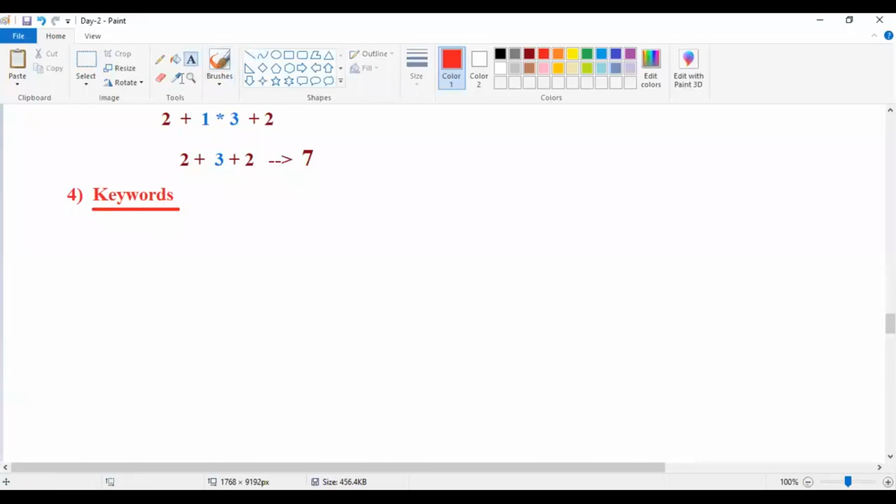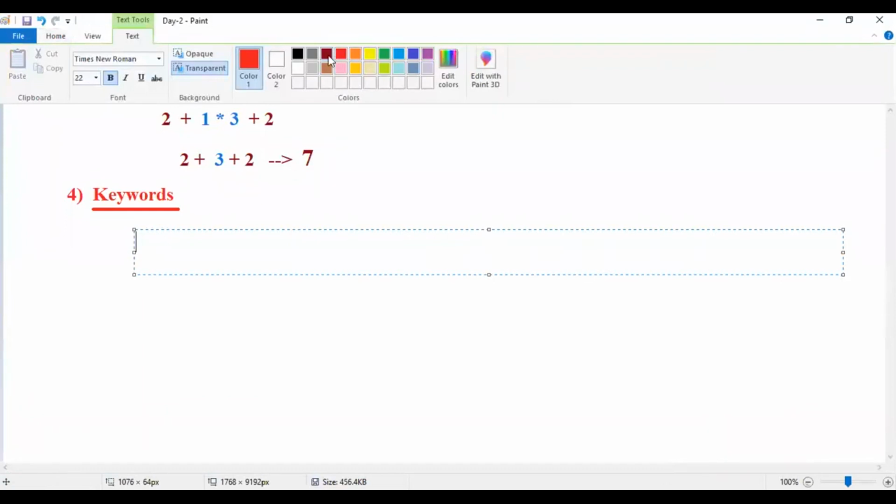Next one is what? Keywords, right? What is a keyword, sir? Keywords are predefined words, guys. Keywords are the predefined words, means already available. Just remember, keywords are what? Predefined words that are already available. We are going to use them.